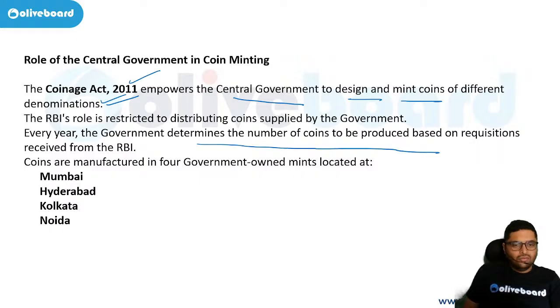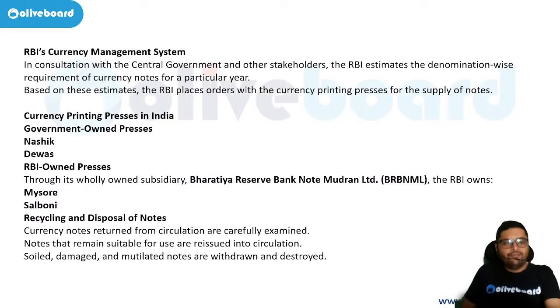Correct? So coins are manufactured in four government-owned mints: Hyderabad, Mumbai, Kolkata, Noida. These four are the coin mints. So coins are made in Mumbai, Hyderabad, Kolkata, or Noida.